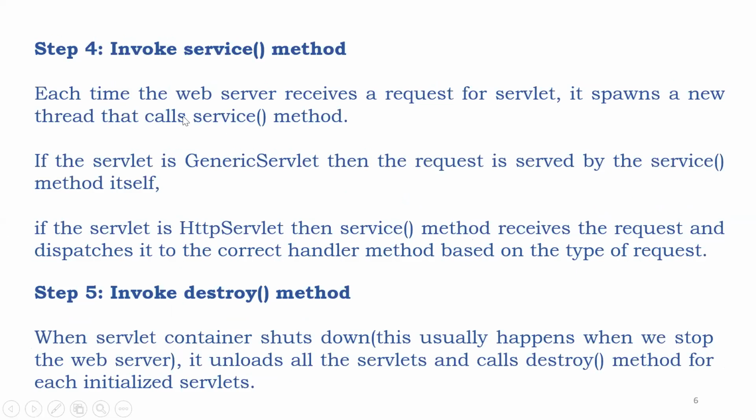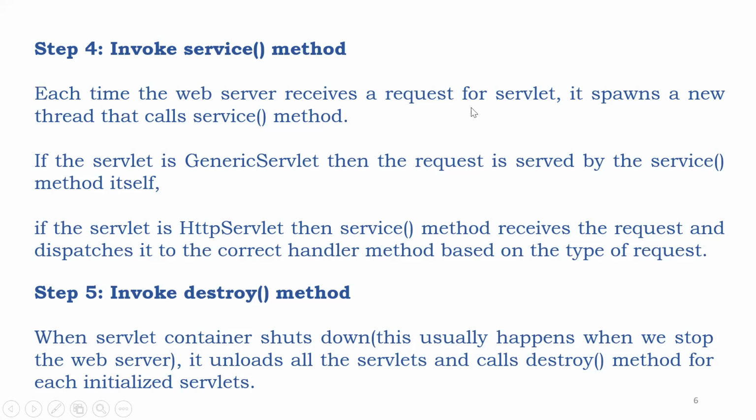Invoke service method. Each time the web server receives a request for a servlet, it spawns a new thread that calls the service method. Got it now? Multi-threading is coming here. Of course, you are not creating any thread, but who is creating it for you?